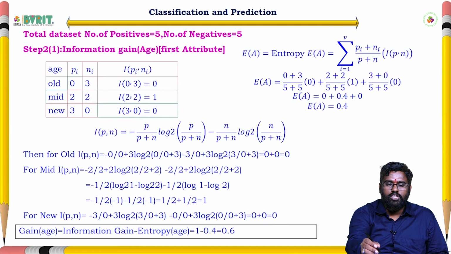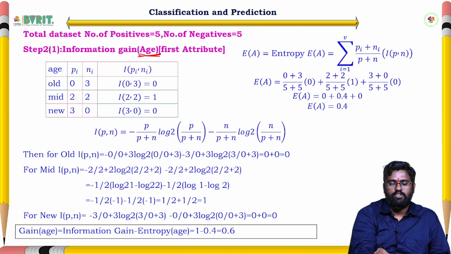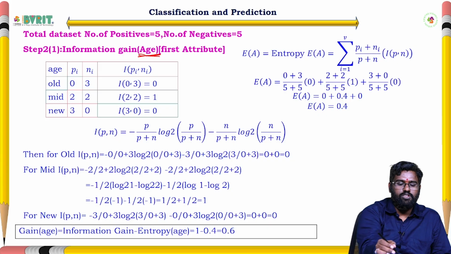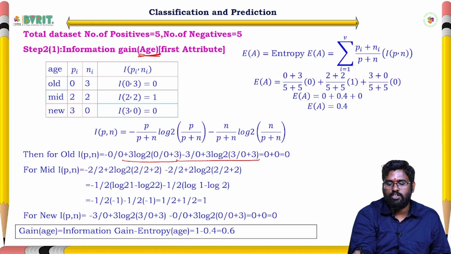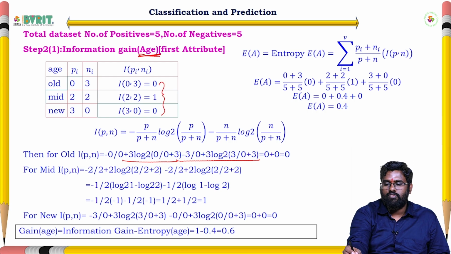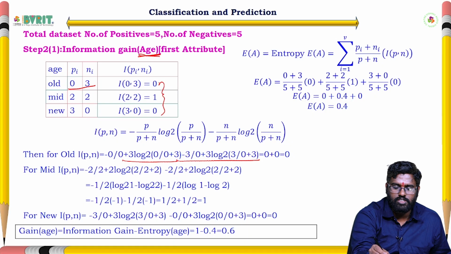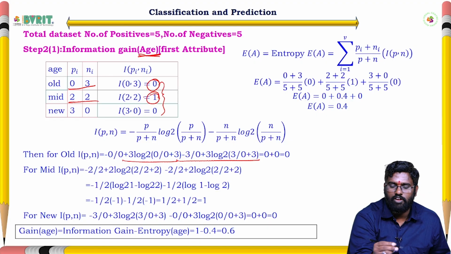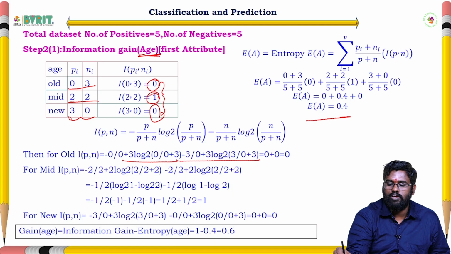First, the information gain for the attribute age. Information gain means minus p by p plus n times log 2 of p by p plus n. For old, positives is 0, so 0 by 0 plus 3 into log 2 of 0 by 0 plus 3. Similarly, substituting all the values from this table, we get the information gains. Then we calculate the entropy: 0 plus 3 by 5 plus 5 into the information gain value 0, then 2 plus 2 divided by 5 plus 5 into the information gain value 1, next 3 plus 0 divided by 5 plus 5 into the information gain value 0. Finally, we get that value as 0.4.